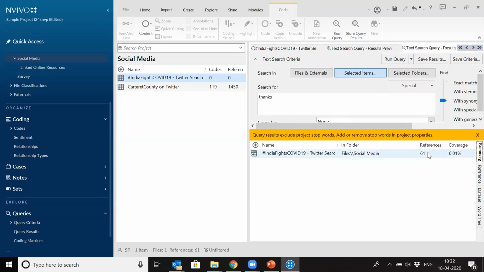But say you have interview files, then it will show you for each of the interviews how many times this person has specifically used thanks. But here it's not named. So you can say that these many references are there for thanks. I have to write the word references. Okay, great.